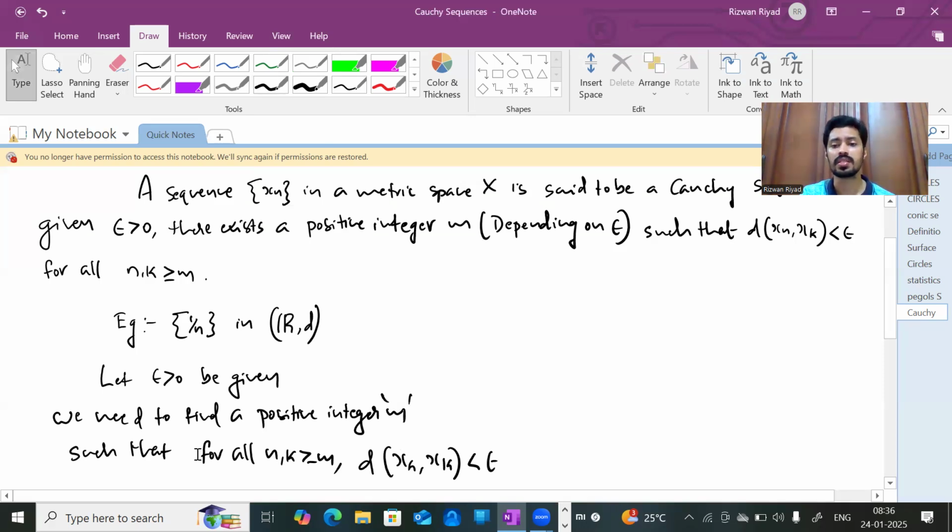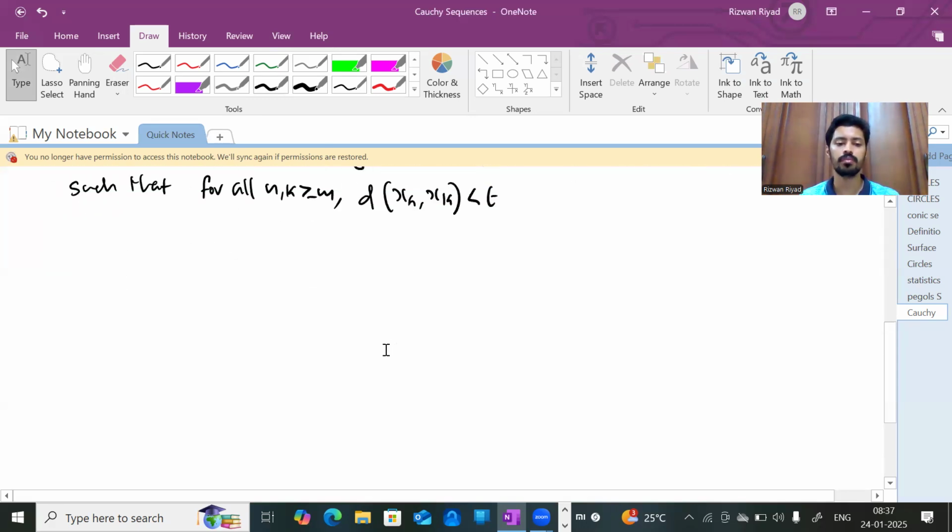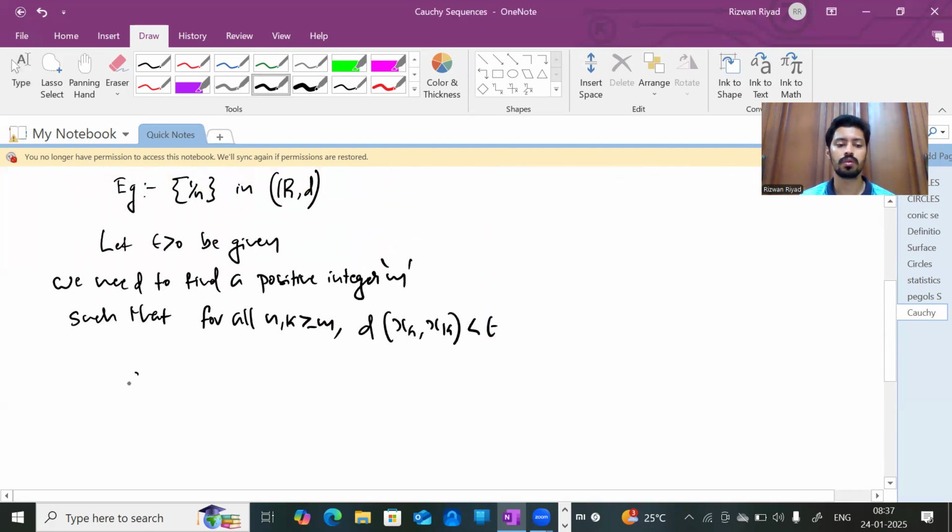Yes, such a positive integer m exists. I'm choosing m greater than 2 by epsilon. It's possible, right? Because 2 is a positive real number, epsilon is also a positive real number, so one positive real number by another positive real number is always a positive real number. By the Archimedean property, you can always find a positive integer m that is greater than any real number.